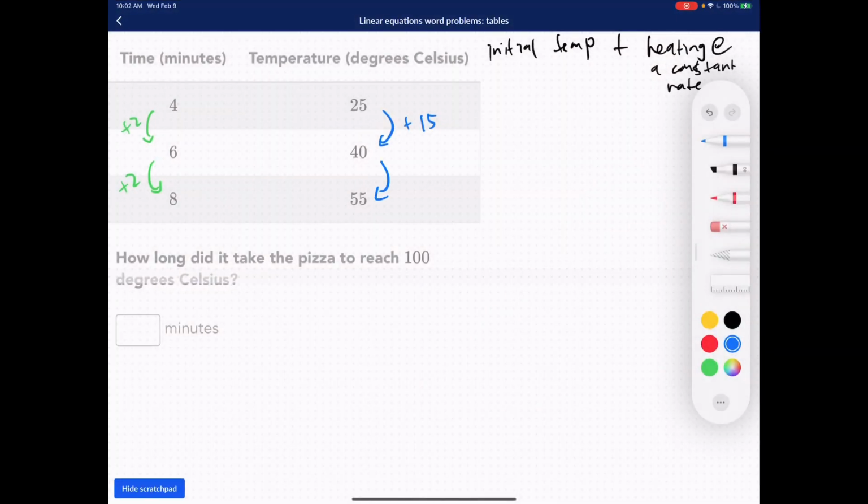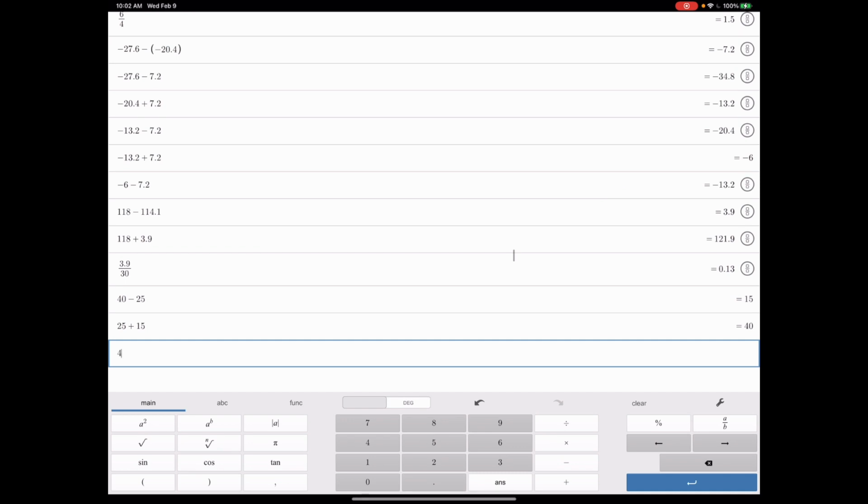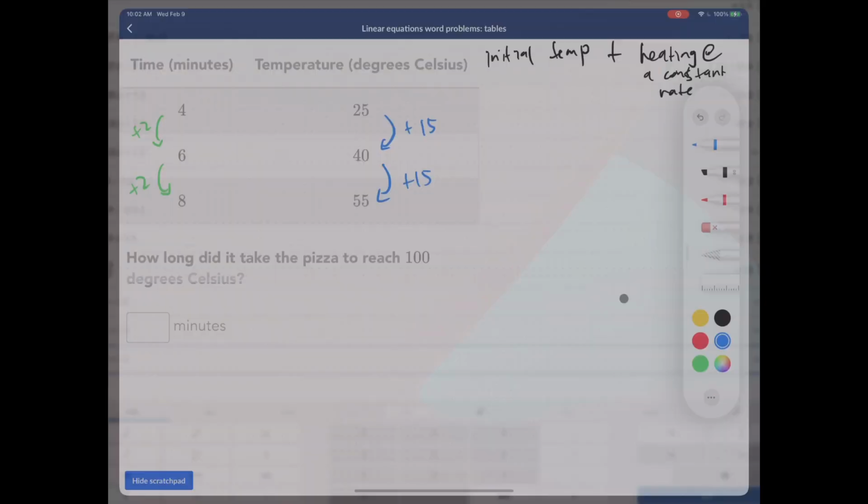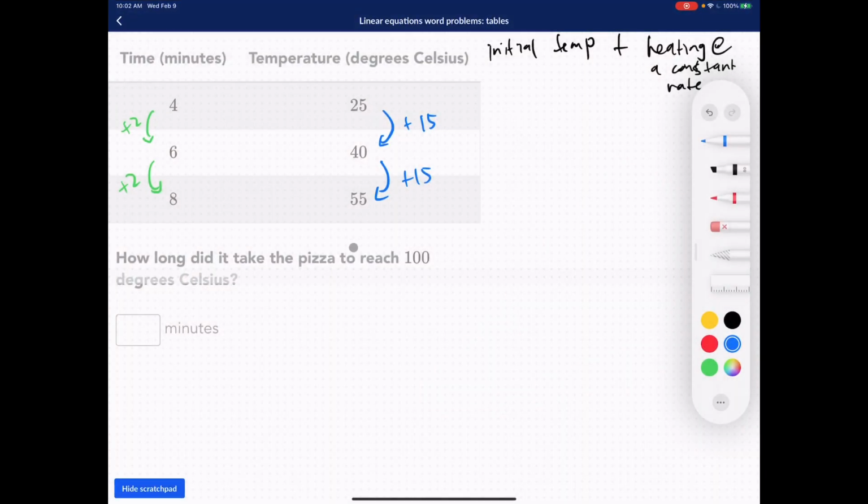And then that's also plus 15. 40 plus 15 is 55. Here we go. Now we want to find how long it took the pizza to reach 100 degrees Celsius. There are a lot of different ways to solve it, but let's just try it this way.